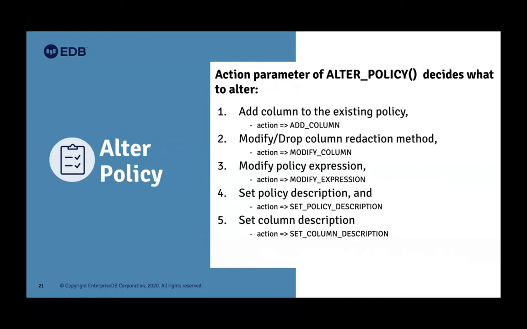For it to work correctly, you need to specify the arguments of alter policy, the action and its value. For example, to add a column to an existing policy, you say the action and then the internal constant, add column. So you can add a column, and the rest of the arguments will be almost similar to the previous create policy procedure. Next is modify or drop. If for some reason you want to change the redact behavior, you can modify it, or drop it from the existing policy.